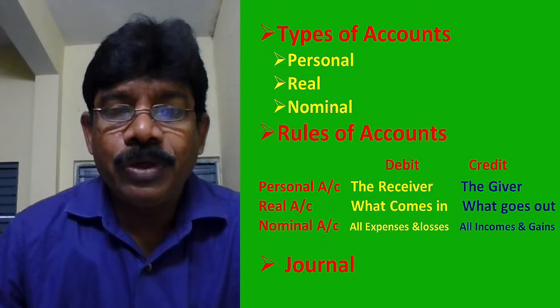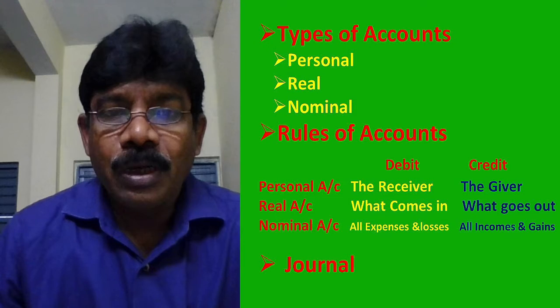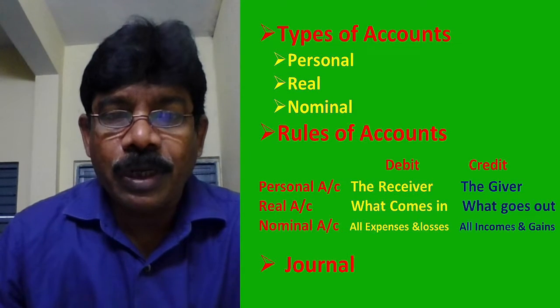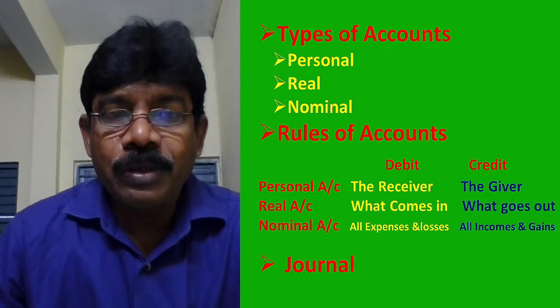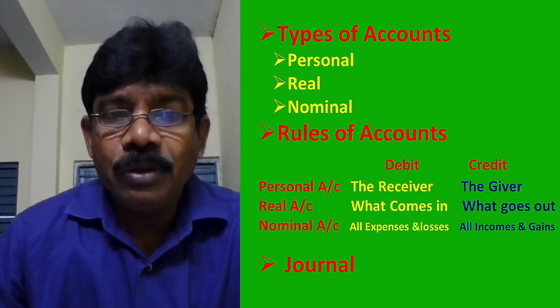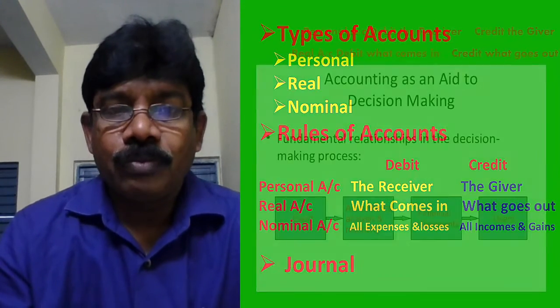So, in this video, we are learning three concepts. One is types of accounts, another is rules of accounts, and after knowing the types, when we apply the rule, we will get a journal entry. That journal entry we are also discussing in this video.